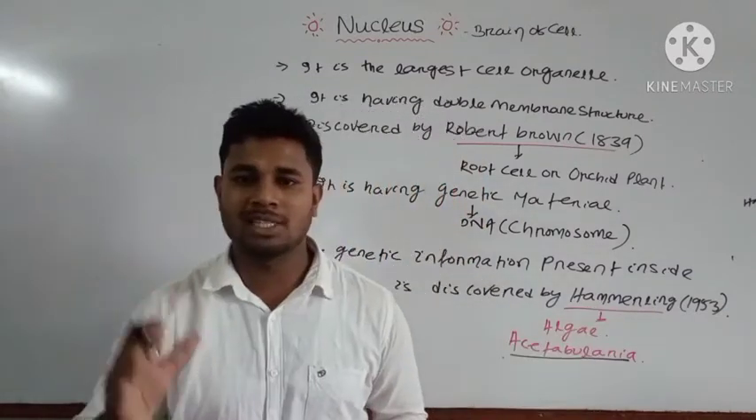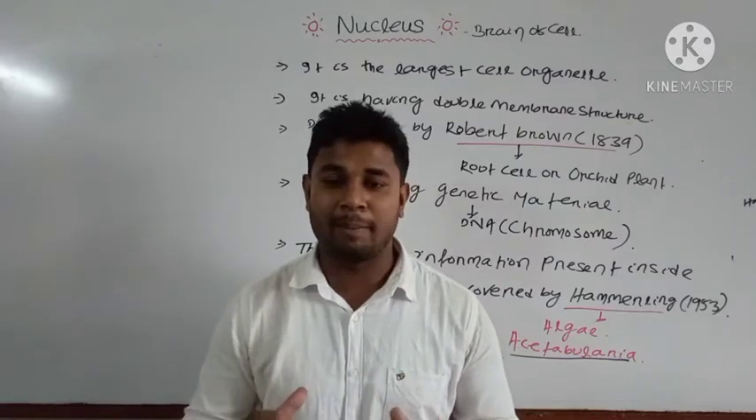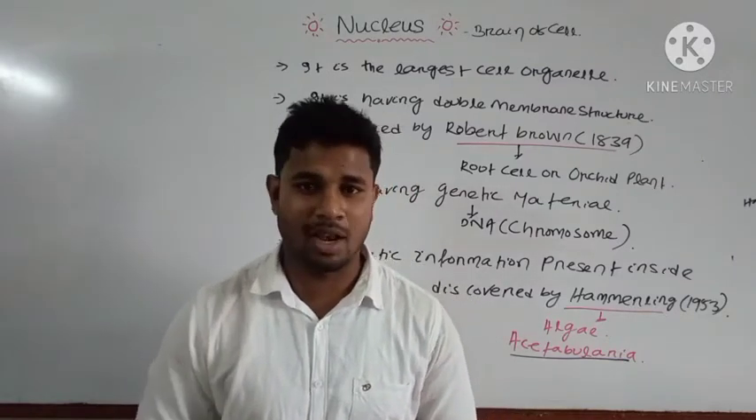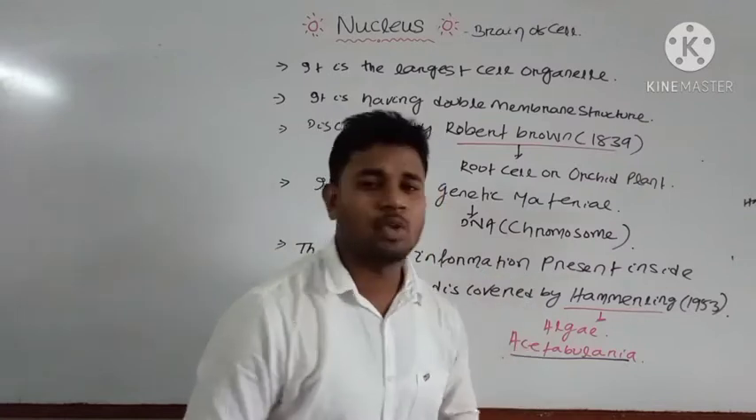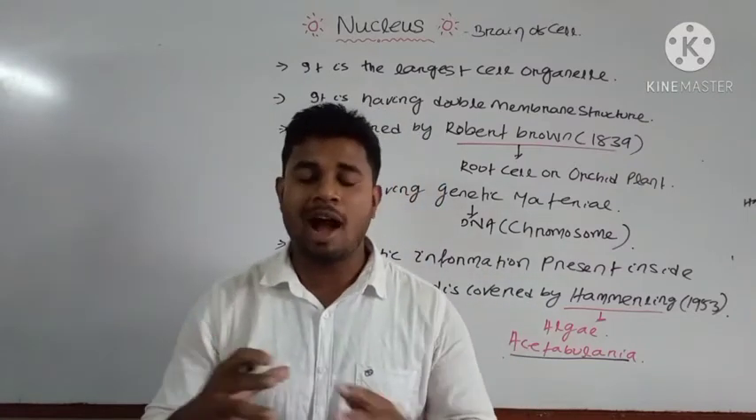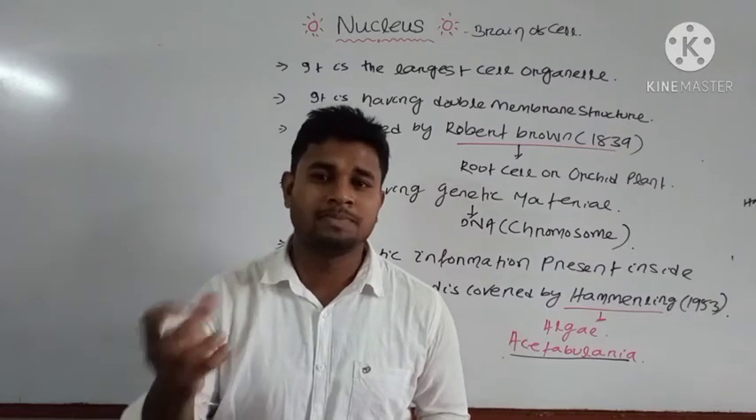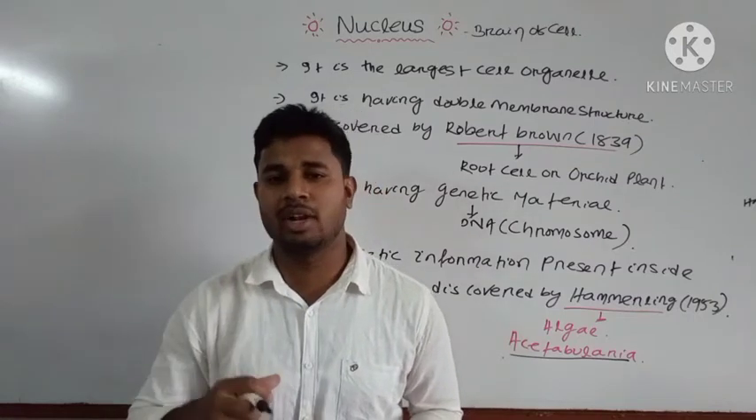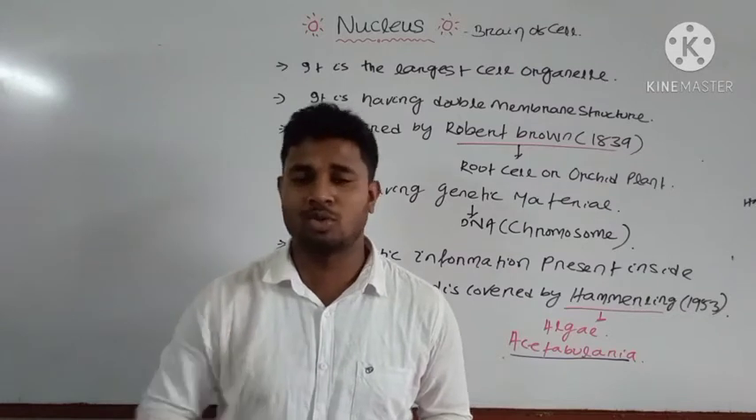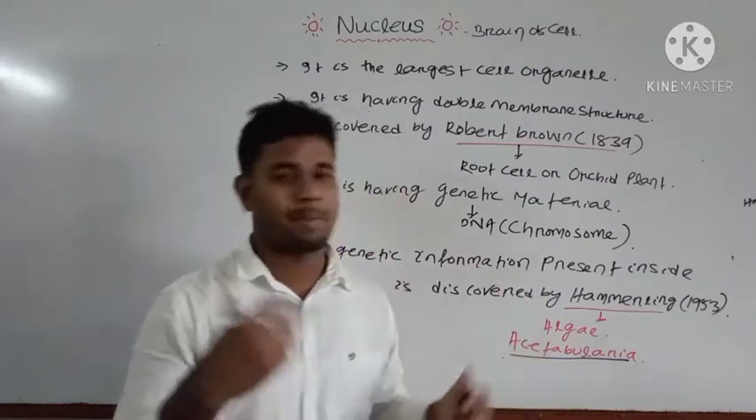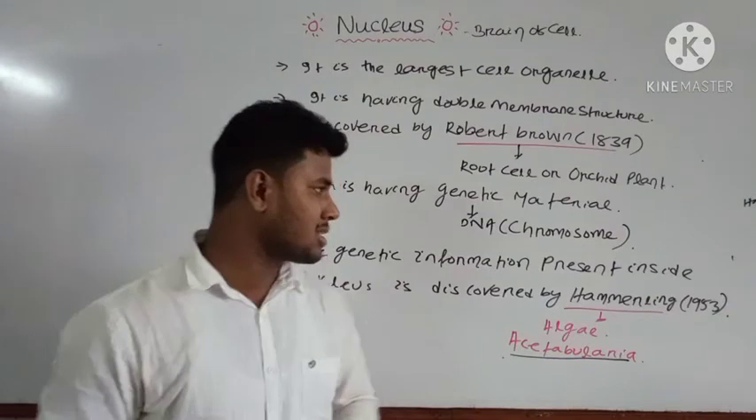The nucleus is known as the brain. Why? Because it contains the genetic material. Note down these points. Then we will discuss the number, how organisms vary according to their number of nuclei, that is, they may contain one nucleus, two nuclei or more than two nuclei. Then we will discuss the shape and size. Note down these points.